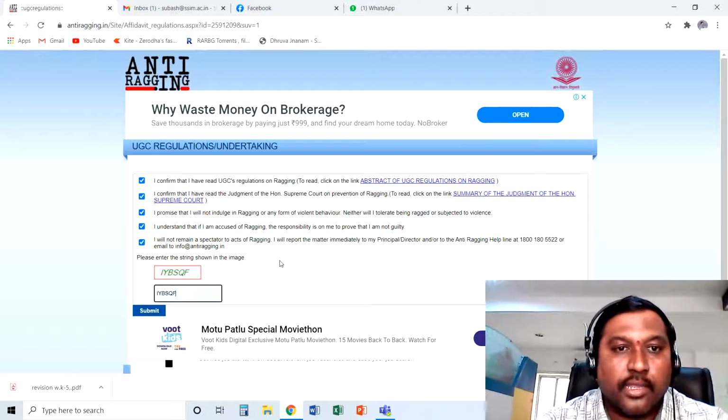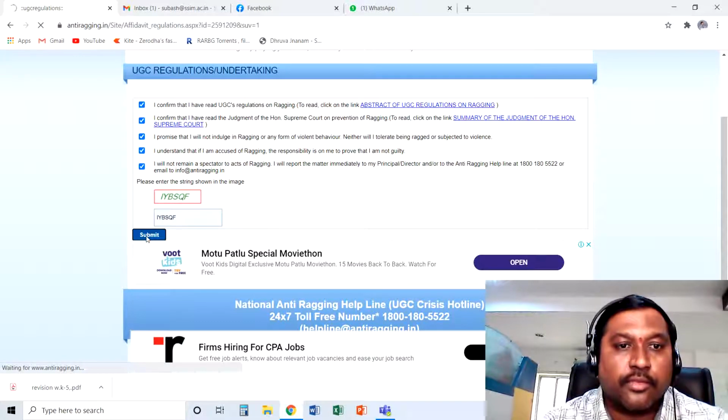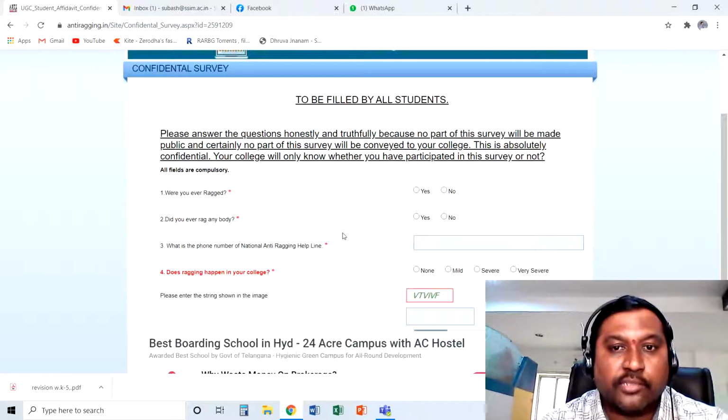It is saying that I confirm that I have read the UGC regulations on ragging. I confirm that I have read the judgment of the Honorable Supreme Court on Prevention of Ragging. I promise that I will not indulge in any ragging or any form of violent behavior. I understand that if I am accused of ragging, the responsibility is on me to prove that I am not guilty. So it's all about your undertaking. Once you have given that, the last thing is that you have to press that submit button. Once this is done, it will take you to the next page.